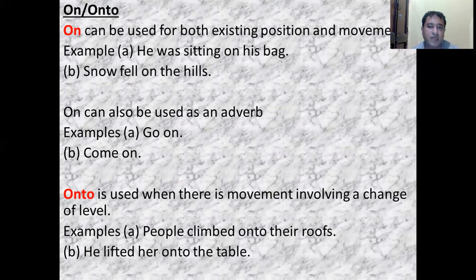On can also be used as adverb, just like go on, come on. So these on here, it is used as an adverb. While onto is used where there is a movement involving a change of level. When you are changing a level from higher to lower, from lower to higher, then we will use the preposition onto. People climbed onto their roofs. I mean, from ground they are climbing to their roof, so they are changing their level. That's why we have used the preposition onto. He lifted her onto the table, from ground to the table. So changing the level. So here the preposition is onto.